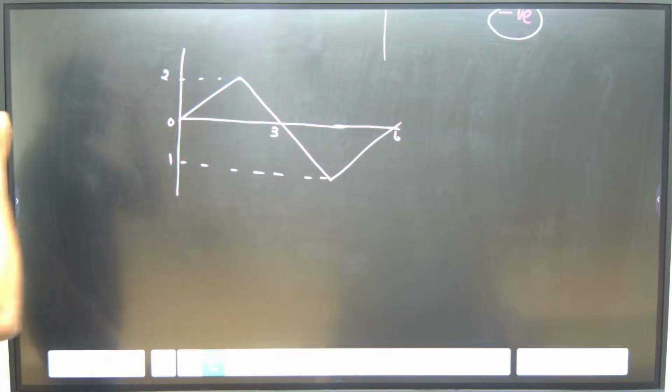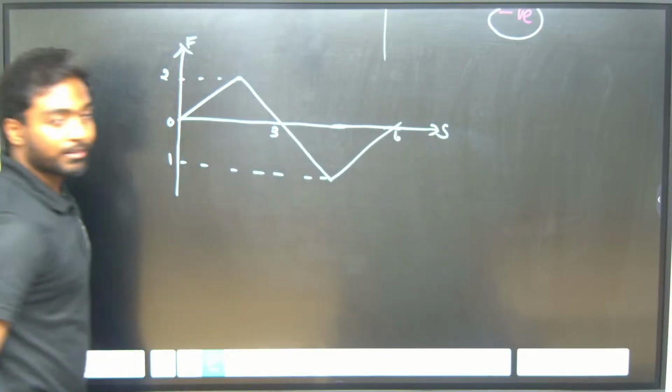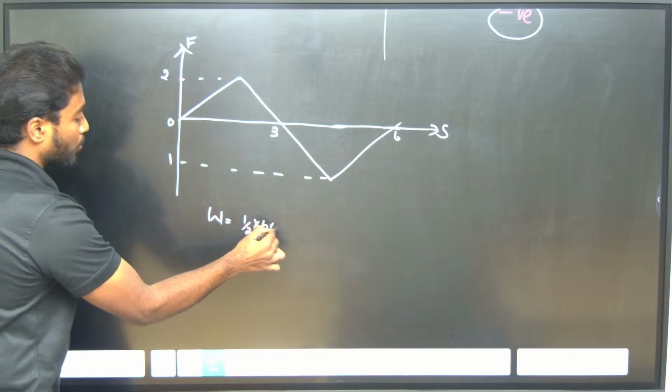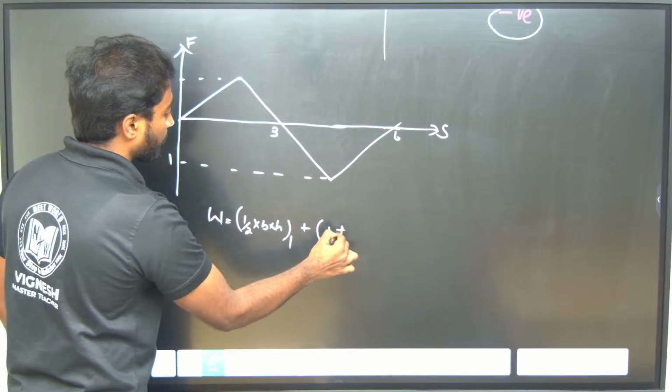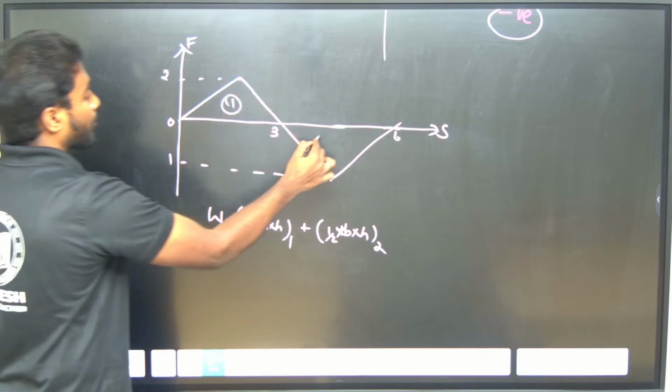This graph is F-s. So what is the work done? Work done is half into base into height of the first one plus half into base into height of the second one. First one is this one, second one is this one.